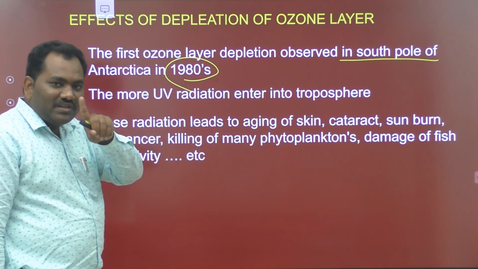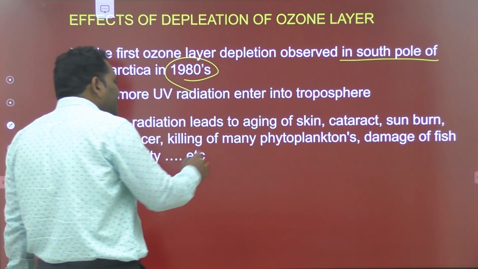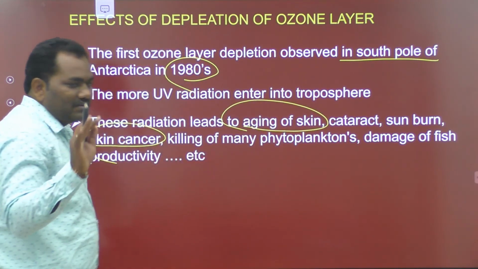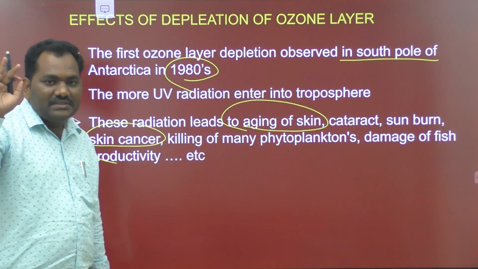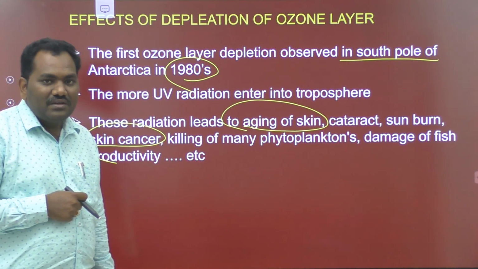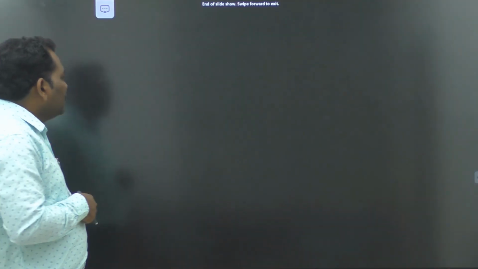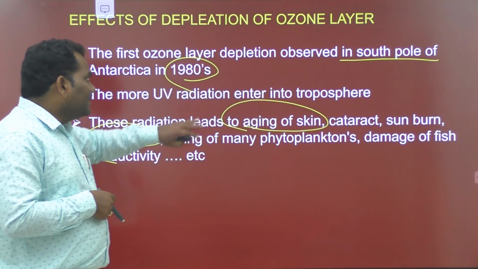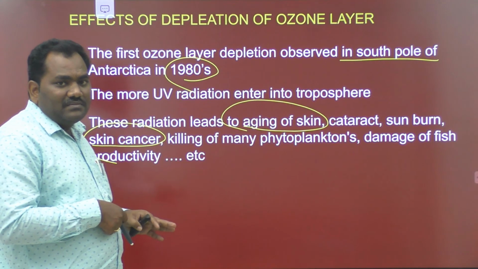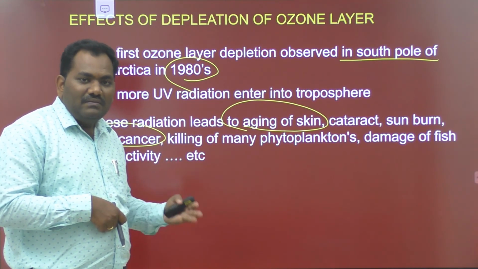The major disadvantages of this ultraviolet radiation are aging of skin and skin cancer. These are the major problems due to ultraviolet radiations entering the troposphere. These are the major effects. This is about the particulate pollutants and gaseous air pollutants in the atmosphere.